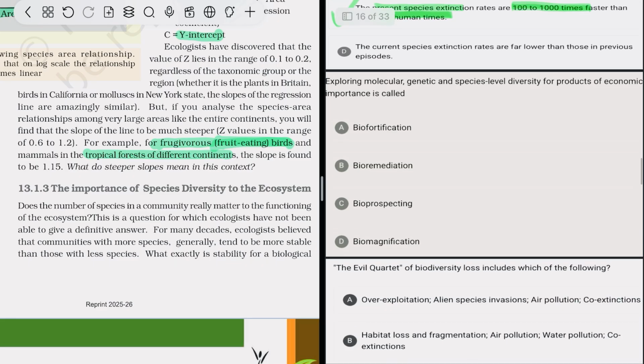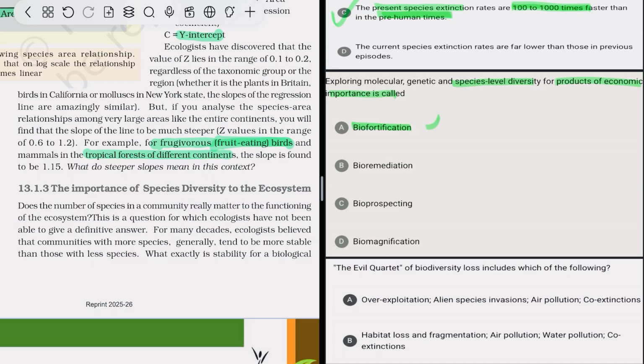So, after that: exploring molecular, genetic, and species level diversity for products of economic importance is called what? These are the options given. Biofortification is basically the modification of fruits or any plant species to increase their nutrition content.